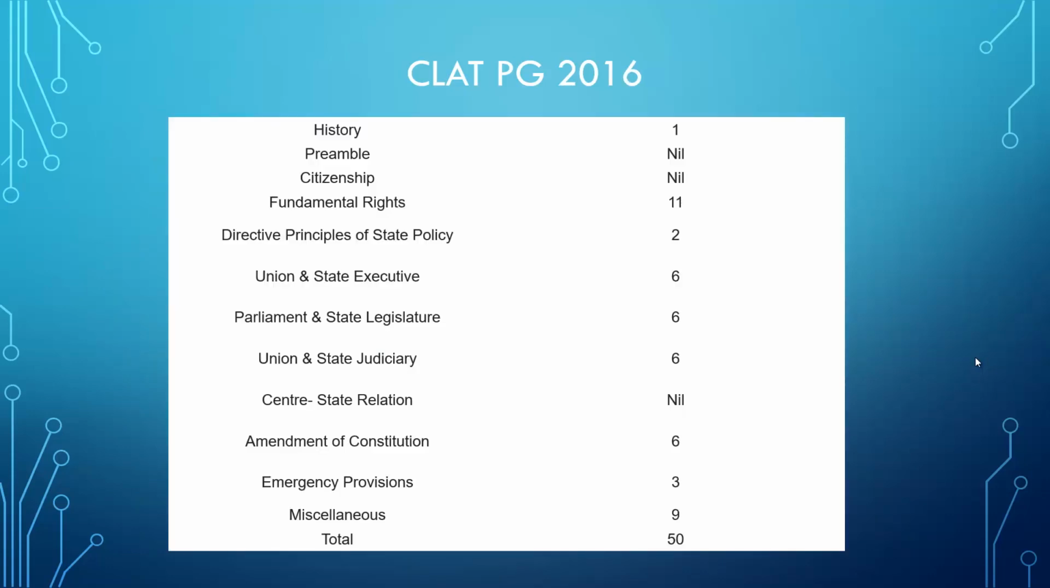Now if we analyze the CLAT PG 2016 question paper, the number of questions from fundamental rights decreased to a certain extent, because in 2015 it was 20 questions in fundamental rights, and now it is 11 questions. And from directive principles of state policy, 2 questions, and Union Executive, State Executive, Parliament, Judiciary all shared 6 questions among each other. And other than that, amendment and emergency provisions shared around 6 and 3 questions. Now total 50 questions were asked, but fundamental rights, Union Executive, Judiciary and Legislature were also the important parts for CLAT PG 2016. Now let's see CLAT PG 2017.